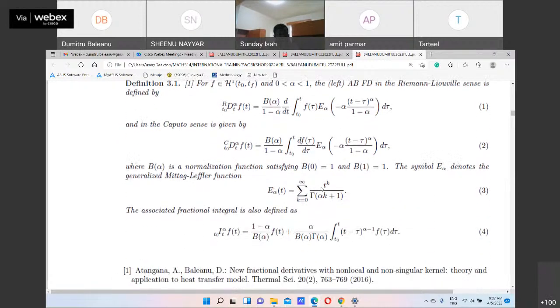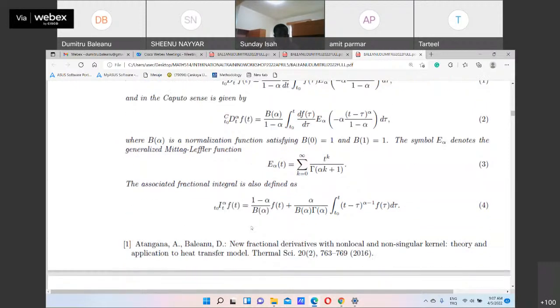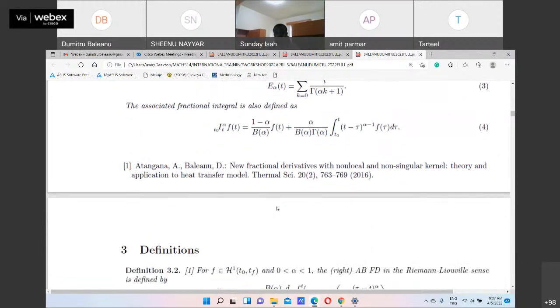to many nice problems. This is a paper where we think about replacing the power or exponential operator with Mittag-Leffler. The paper appears in Thermal Science, and the integral which is related to Riemann-Liouville plus something else.